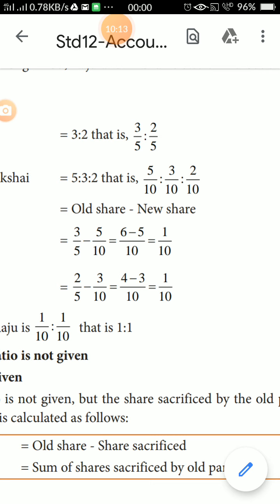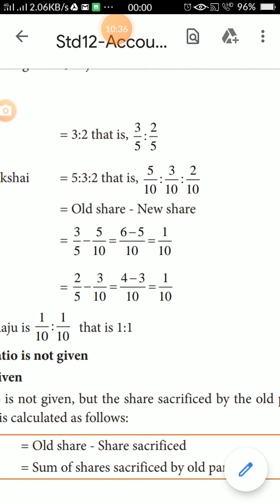This is the same method, easy only, students. First is the old share, second is the sacrificing ratio. Same as the 8th sum in the book, this same model. Practice it once or twice, easy only. This method is a 3 marks sum.